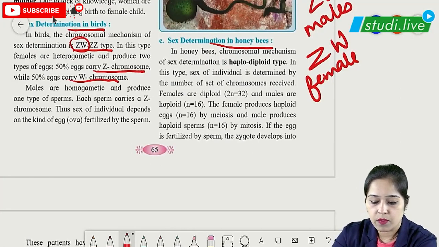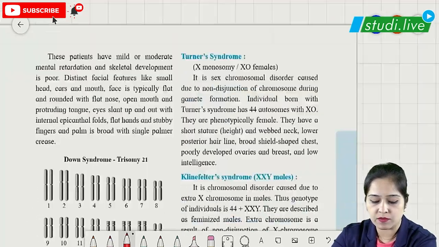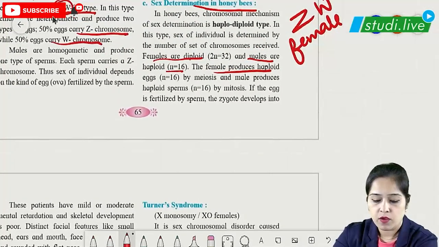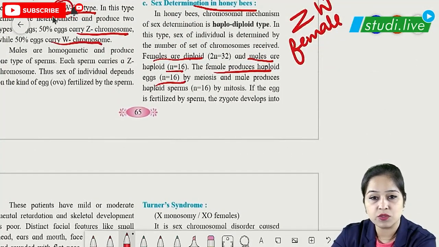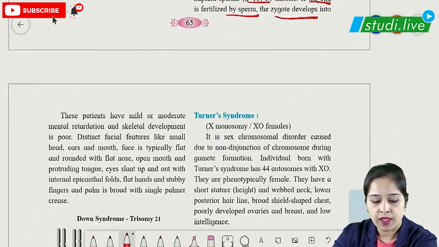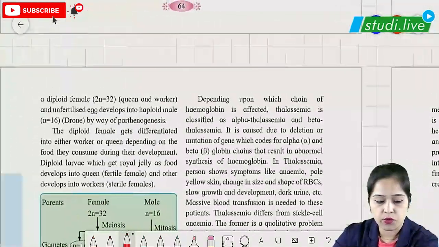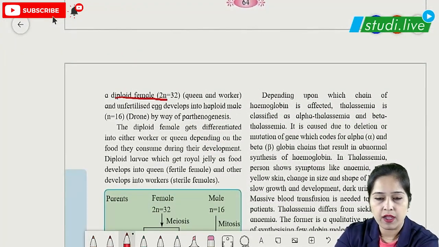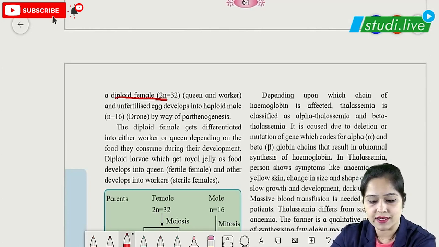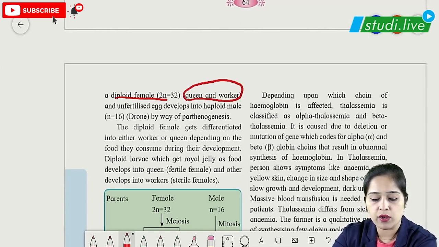In honeybees, the females are diploid and the males are haploid. Very important: these females, which are diploid, produce eggs by meiosis. So the females producing eggs will have n equal to 16, and if those eggs get fertilized by the sperm, the zygote develops into again a diploid female, which means 2n is 32, and it can be a queen or a worker.